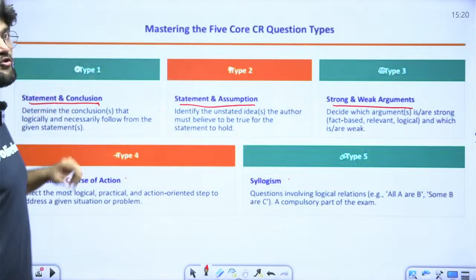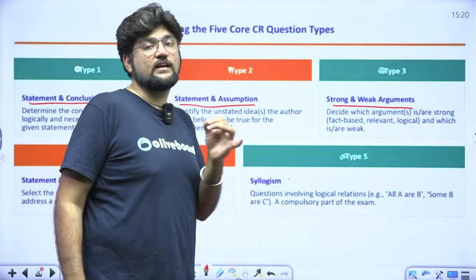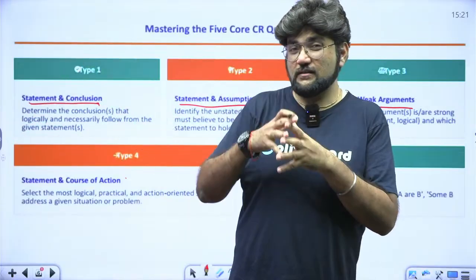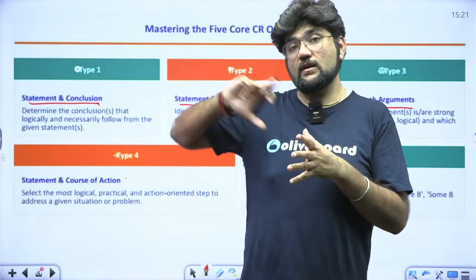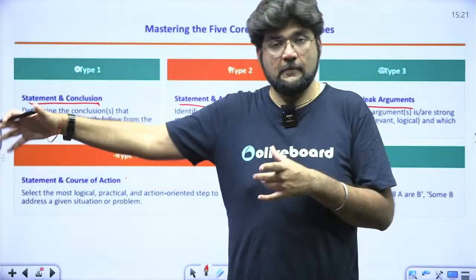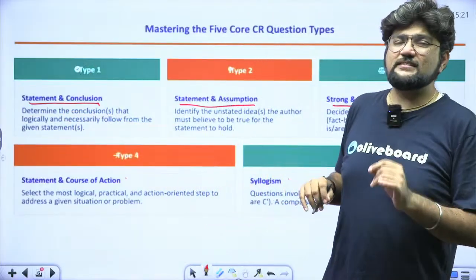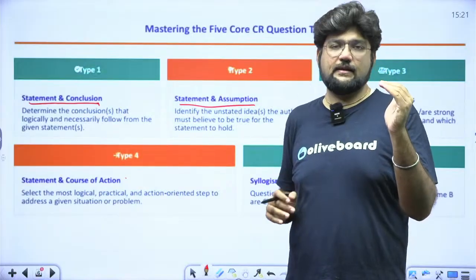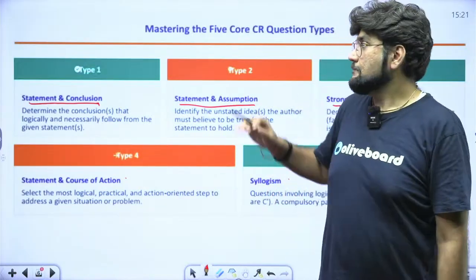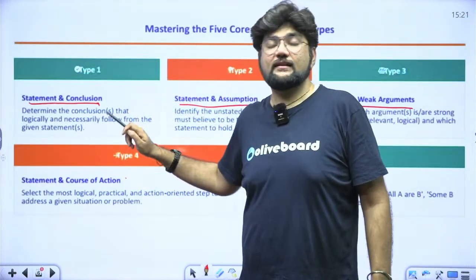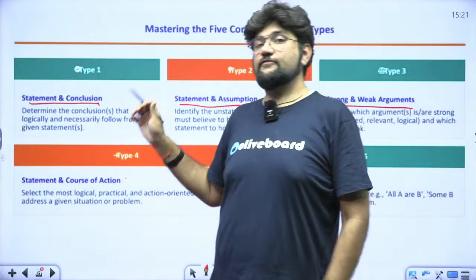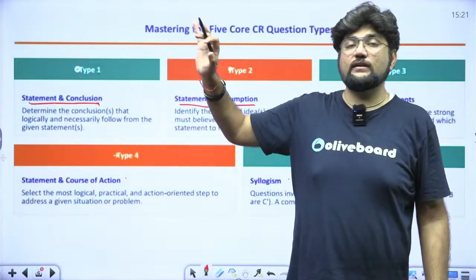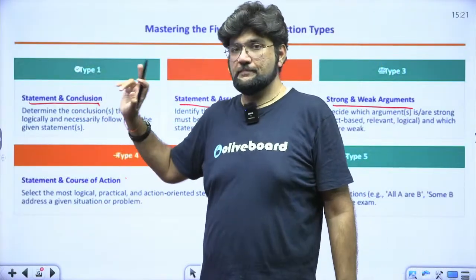So statement conclusion means if I have a statement, I want to think from the author's perspective: what is the author finally trying to drive? What is the message the author is finally trying to give me? What is the point where the author is finally trying to take me? That is my conclusion. Always remember, majorly conclusion will be 1 or 2 at max, and mostly it is mentioned towards the end, but not necessarily, right? And the conclusion is always going to be definite. This is not a possible conclusion. If you are definitely sure of something from reading the statement, only then will you deduce that to be a conclusion, otherwise not.